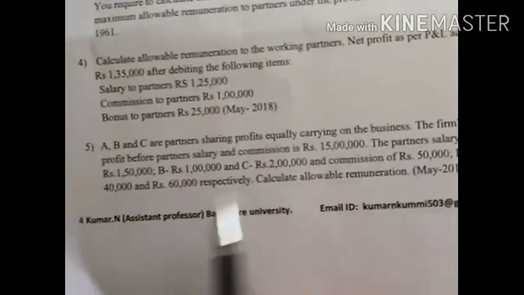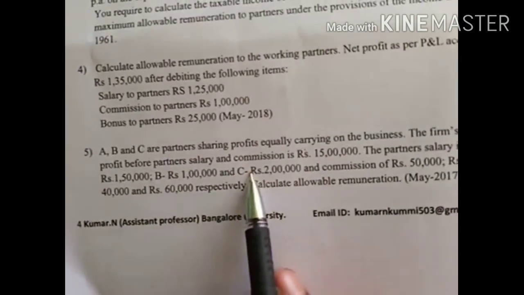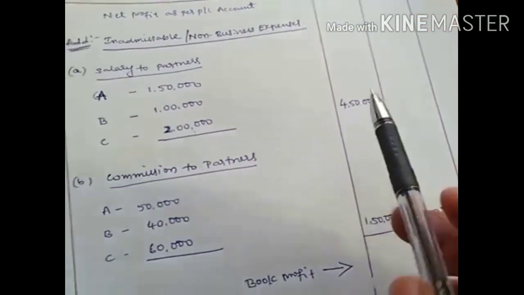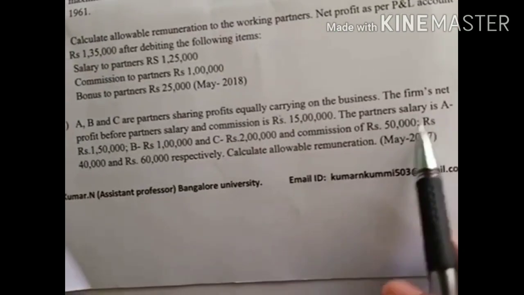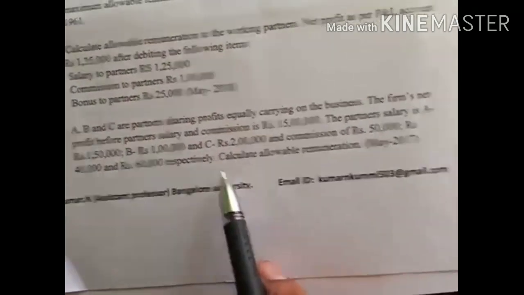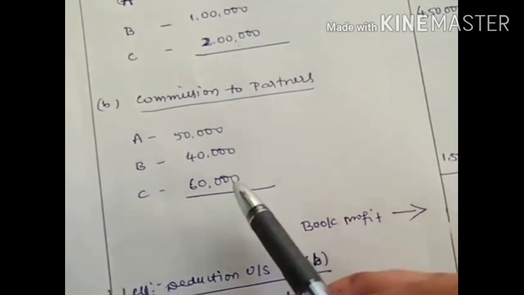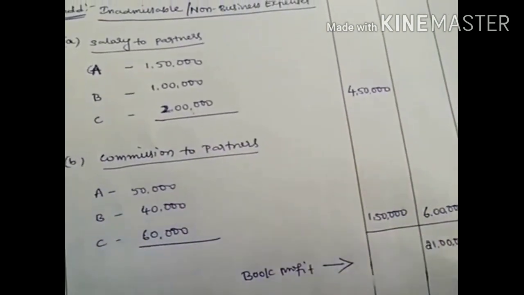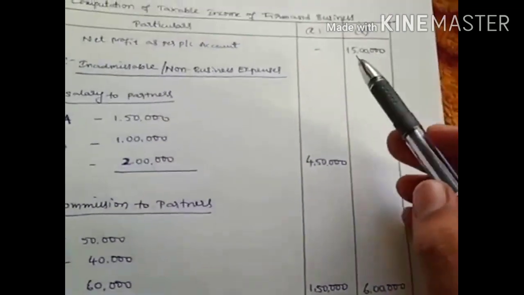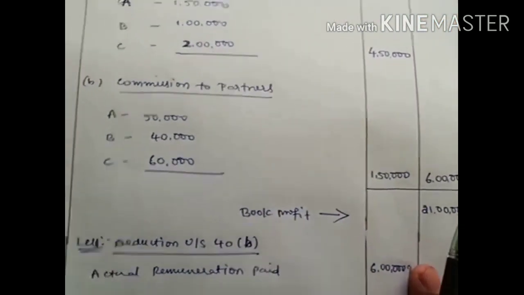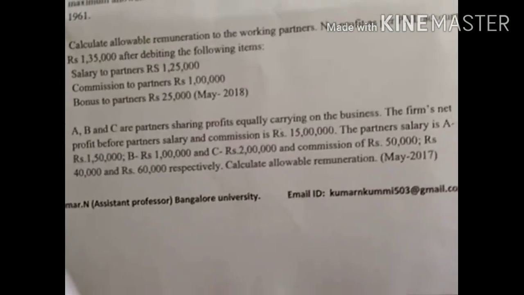So salary to the partners, how much is given? A is 1,50,000, B is 1 lakh, C is 2 lakh. Add all the amounts, and you get 4,50,000. The commission is also provided: for partners A, B, C it is 50,000, 40,000 and 60,000 respectively. Add all the amounts, 50, 40 and 60, and you get 1,50,000. Add both amounts, and you consider 6 lakh as inadmissible expenses. So net profit is 15 lakh, 15 lakh plus 6 lakh, book profit is 21 lakh.